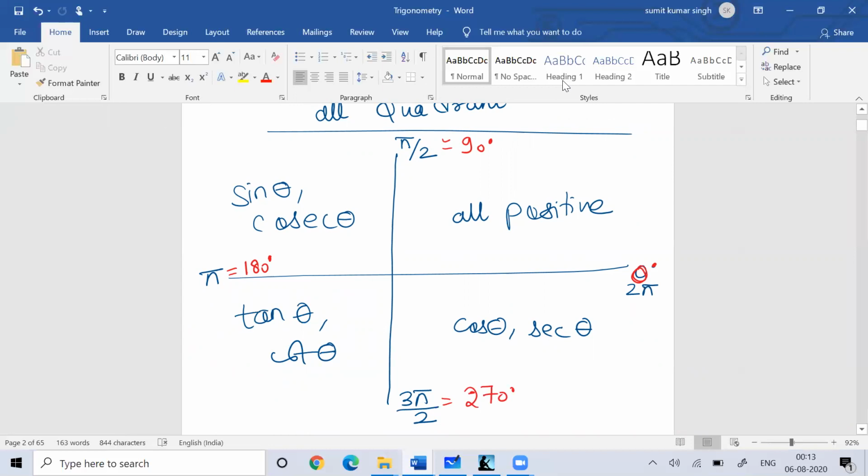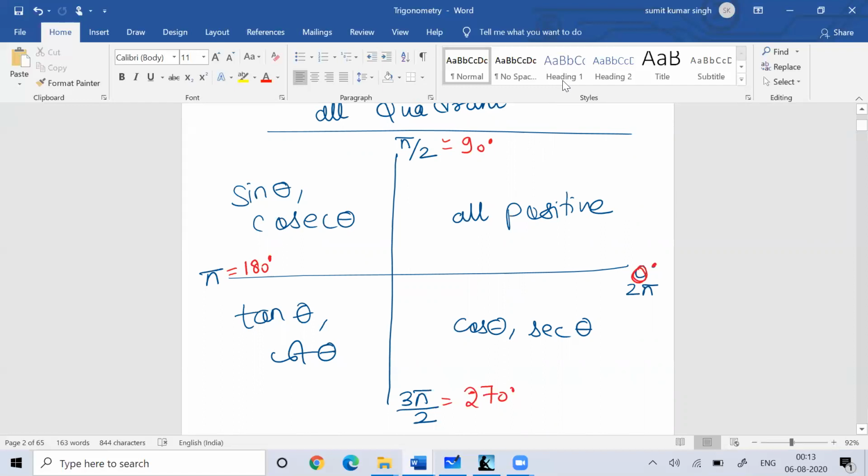Any angle between 0 and 90 degrees is in the first quadrant. Any angle more than 90 degrees but less than 180 degrees is in the second quadrant. Any angle more than 180 degrees but less than 270 degrees is in the third quadrant, while any angle more than 270 degrees but less than 360 degrees is in the fourth quadrant. So you should know this.